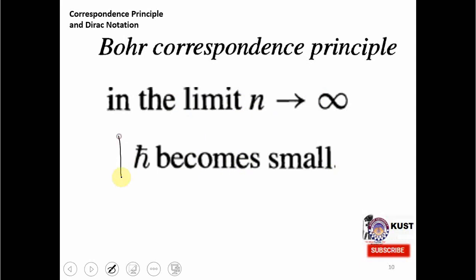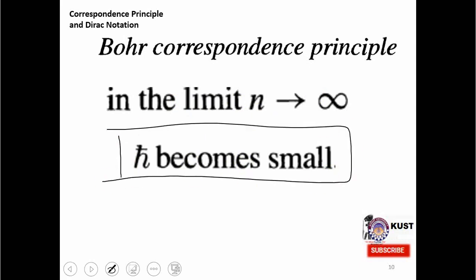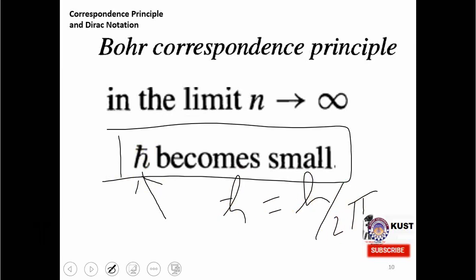So what is the reason for this, that is, h bar being small? Since h bar is a quantum mechanical parameter, and we know that in all classical phenomena or all classical formulas, we haven't seen h or h bar. h bar is actually h by 2 pi. It is called the reduced Planck constant. So it means that if h bar is 0, we shall also have the same classical limit.